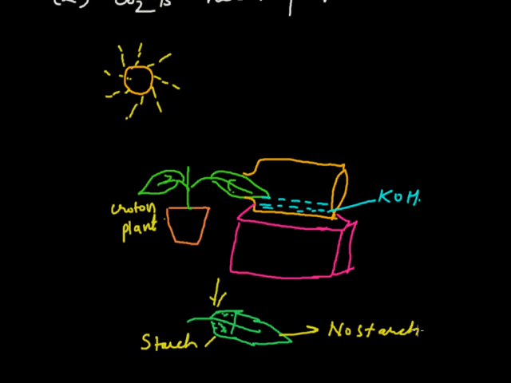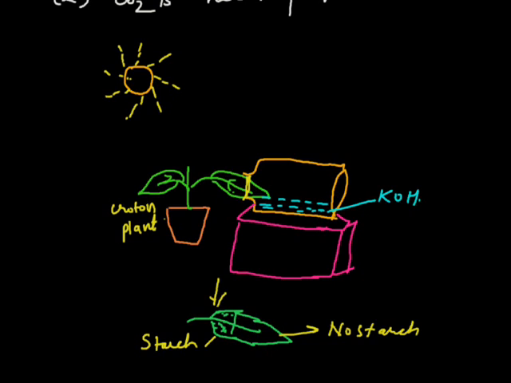Now what we'll do, we'll select a potted plant having long leaves, de-starch its leaves by keeping the plant for 2 or 3 days in a dark place. Now we'll insert half of the leaf in the bottle through a split cork as it is shown here. Some concentrated potassium hydroxide solution has already been kept in this bottle. KOH will absorb all the carbon dioxide present in the bottle. Now place the apparatus in sunlight. Test the leaf for starch after 3 to 4 hours with iodine solution.